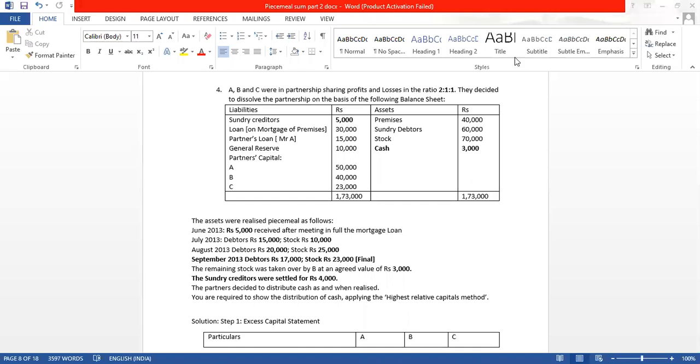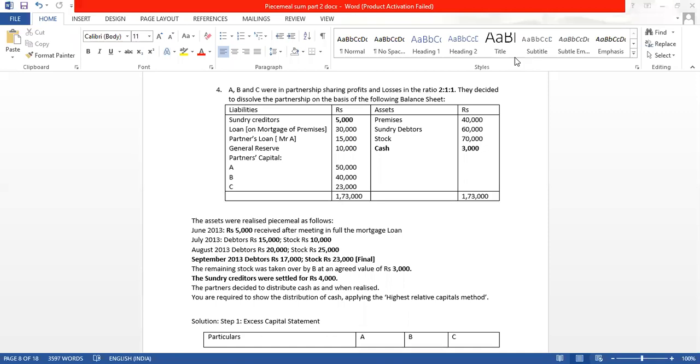This is the sum we will be doing today in front of your screen. A, B, and C were in partnership, sharing profits and losses in the ratio of 2:1:1. They decided to dissolve the partnership on the basis of the following balance sheet. A is getting 2 shares of profit, B is getting 1 share, and C is also getting 1 share, 2:1:1. And then on the liabilities side of the balance sheet, we have creditors, 5,000.